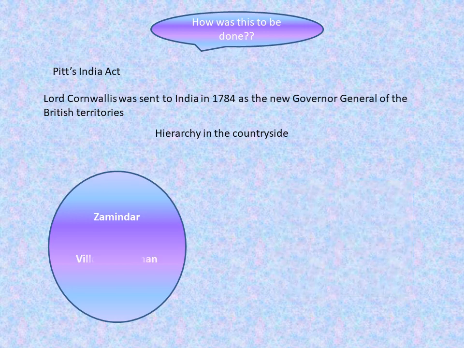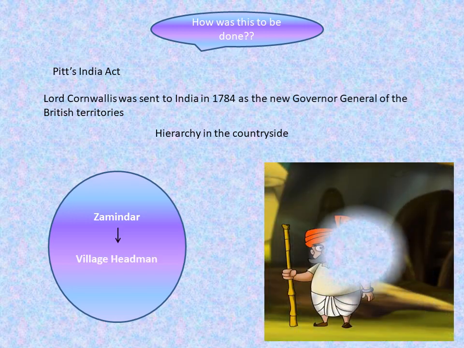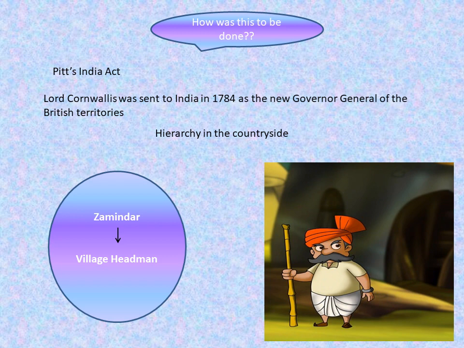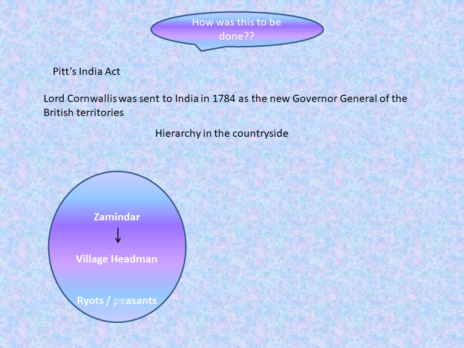Villages had headmen. A village headman is like a Mukhiya, the community leader of a village. Every village had a headman. Sometimes when a village was small, two or more villages were under one headman. The last were the Ryots.